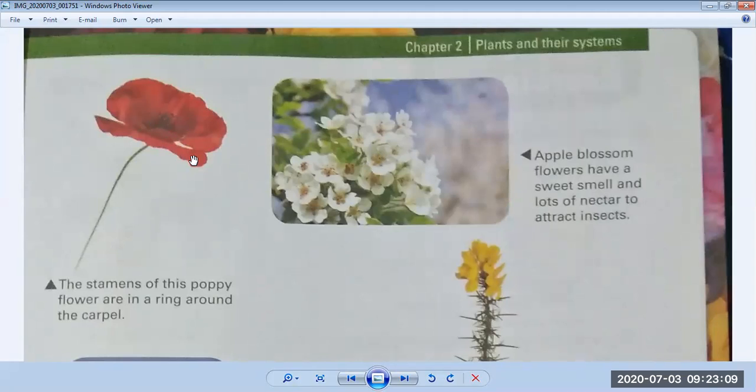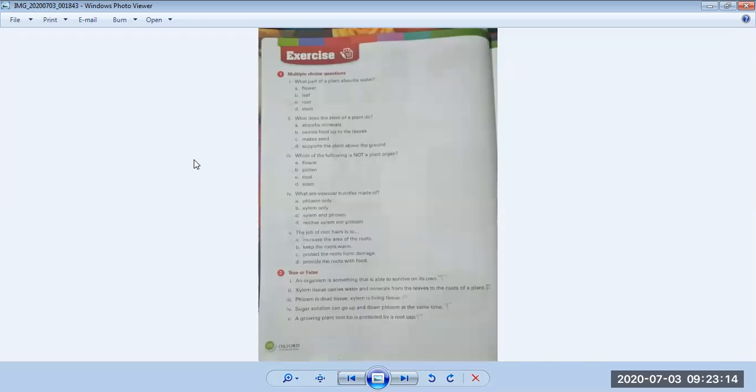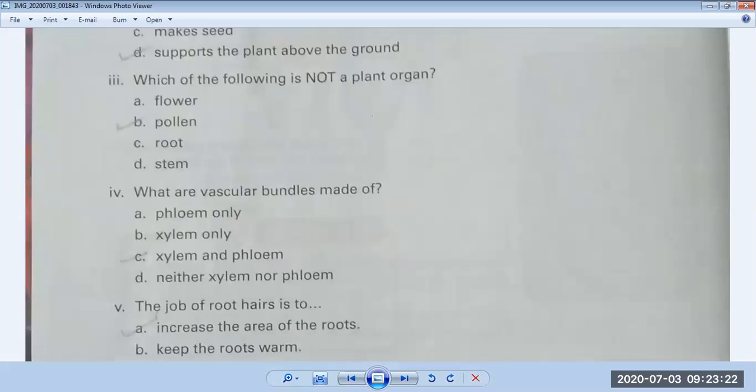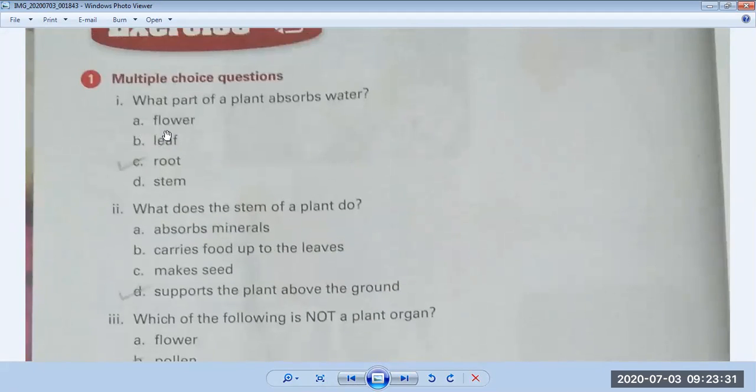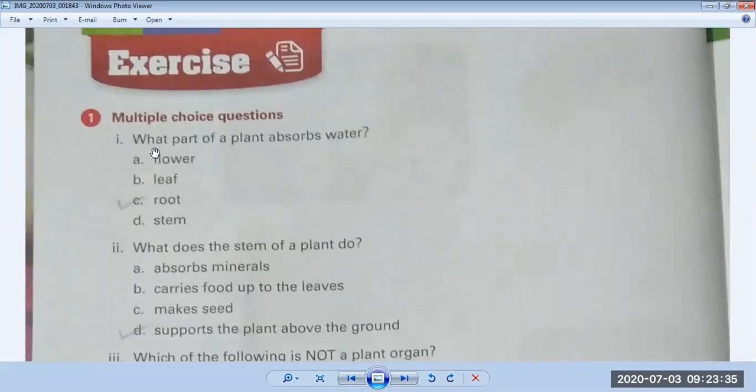Now coming to the next page. Now your exercise will start. This is the first page of your exercise that we will discuss today. It consists of MCQs and true/false questions. I hope your chapter has been completed. Now you can do these answers easily. Okay. Question number 1. Now we are doing the exercise of chapter number 2. Multiple choice questions. Okay. Number 1.